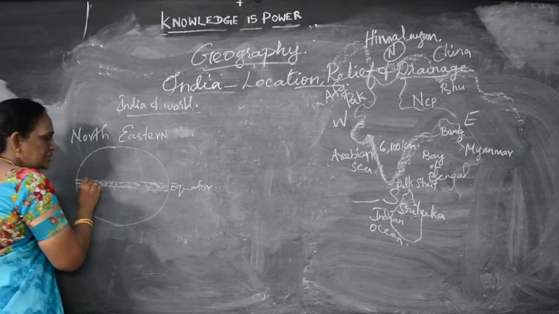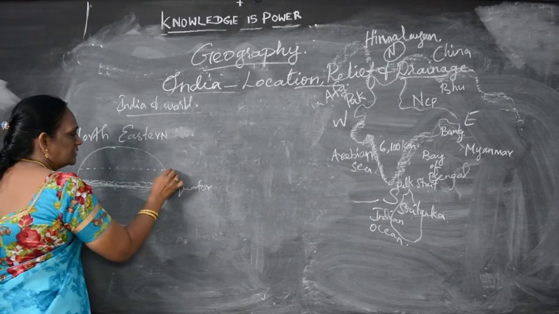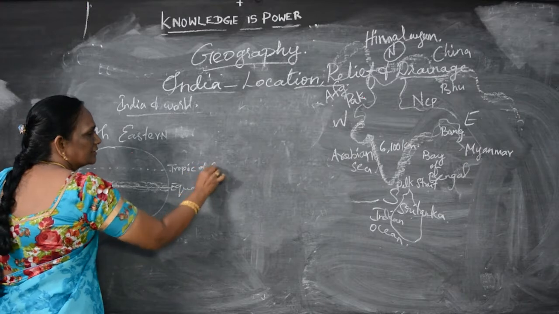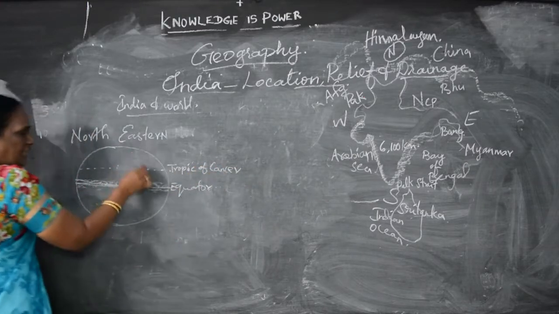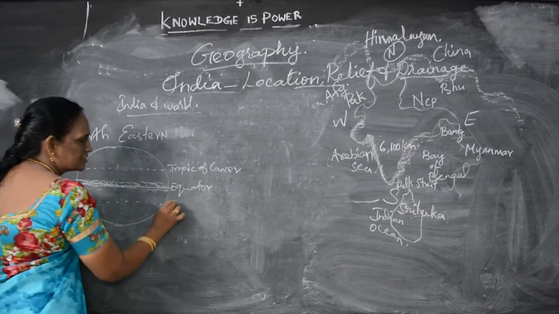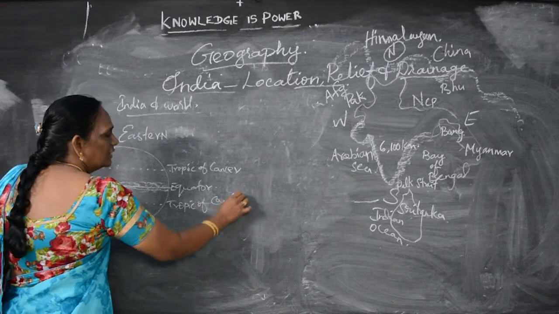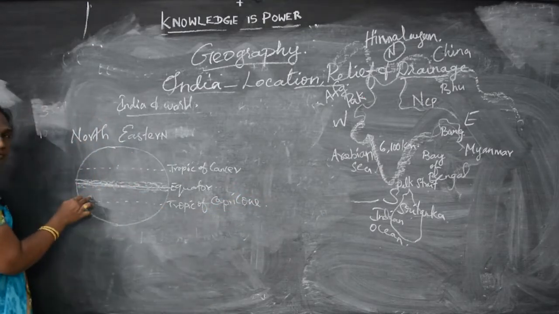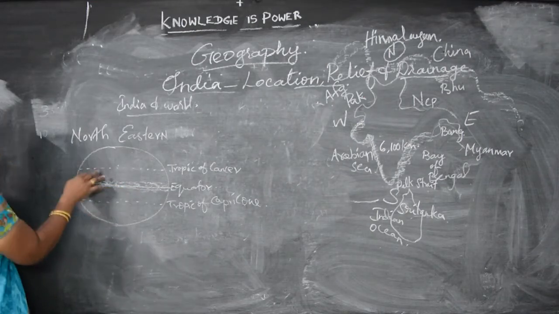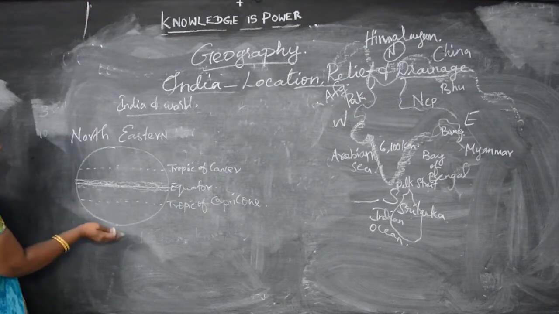It passes through the middle of the world, and the line above it is called the Tropic of Cancer. This line is called the Tropic of Cancer, above the equator, and below the equator there is a line that passes through, called the Tropic of Capricorn. Say all of you. In the middle of the world, the equator line passes through. They are imaginary lines only. This is the Tropic of Cancer, above the equator, and the Tropic of Capricorn, below the equator.